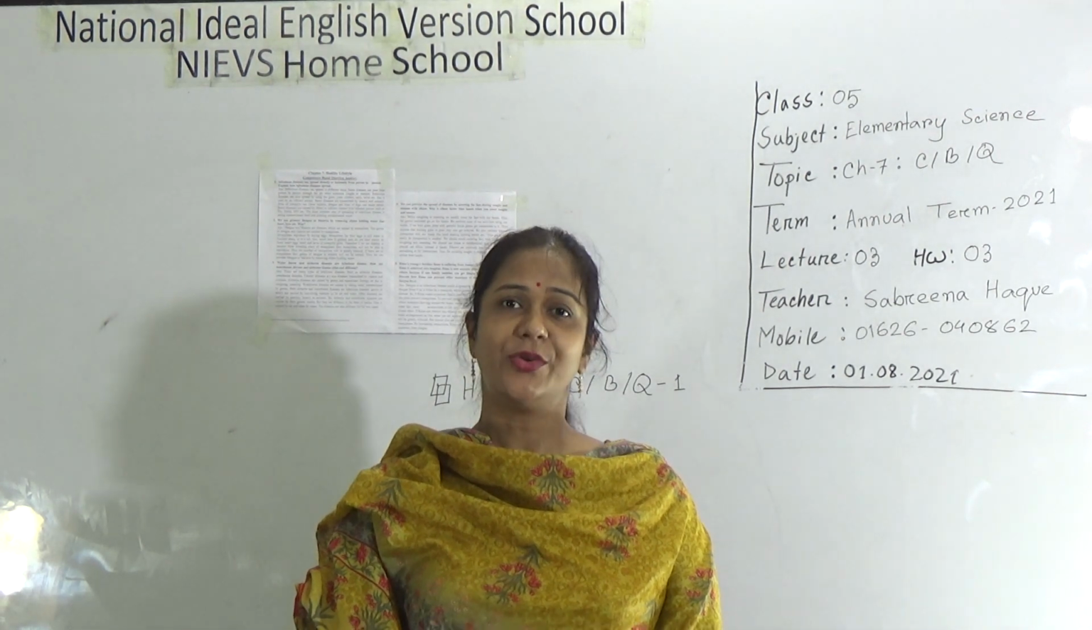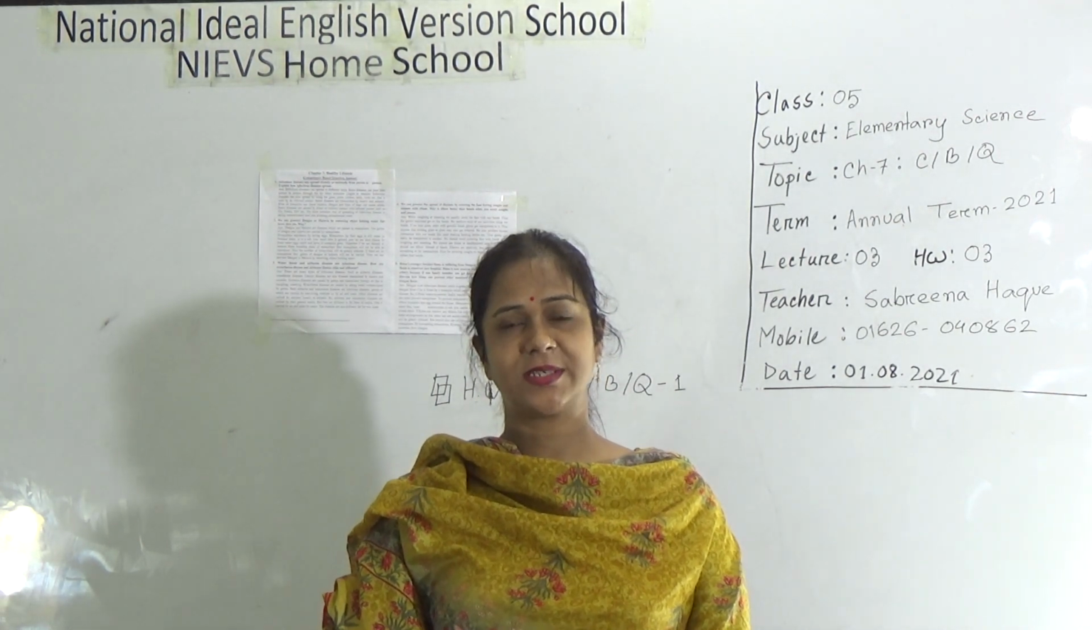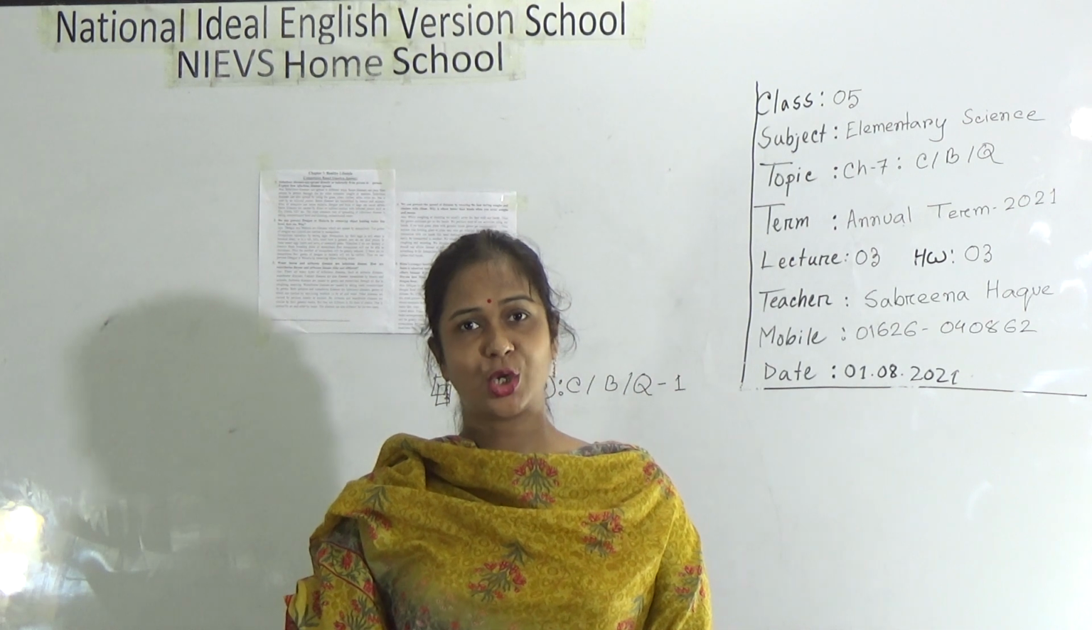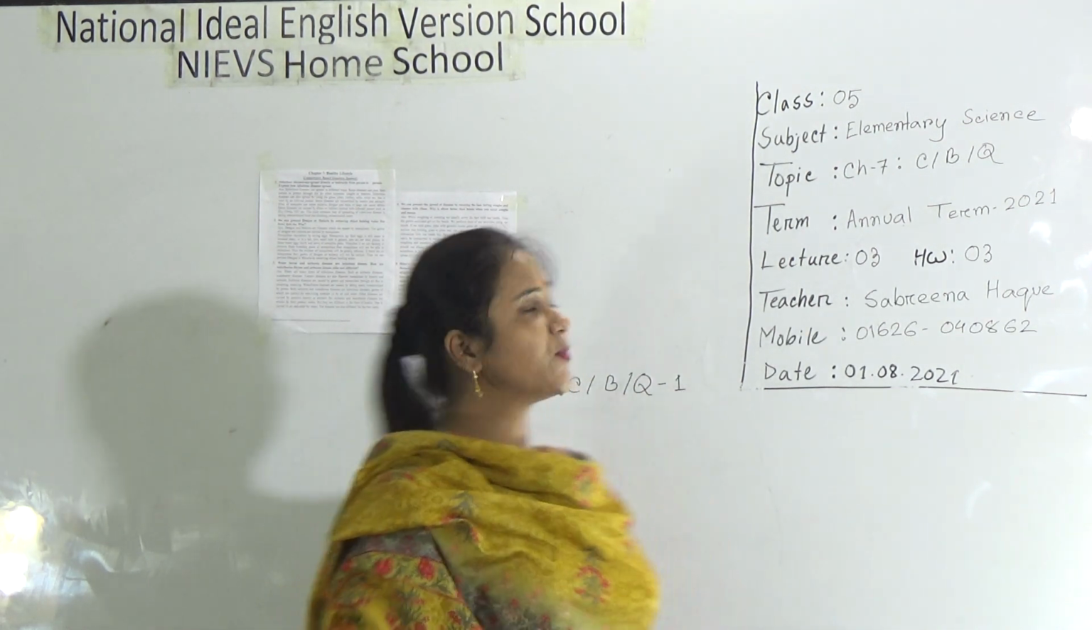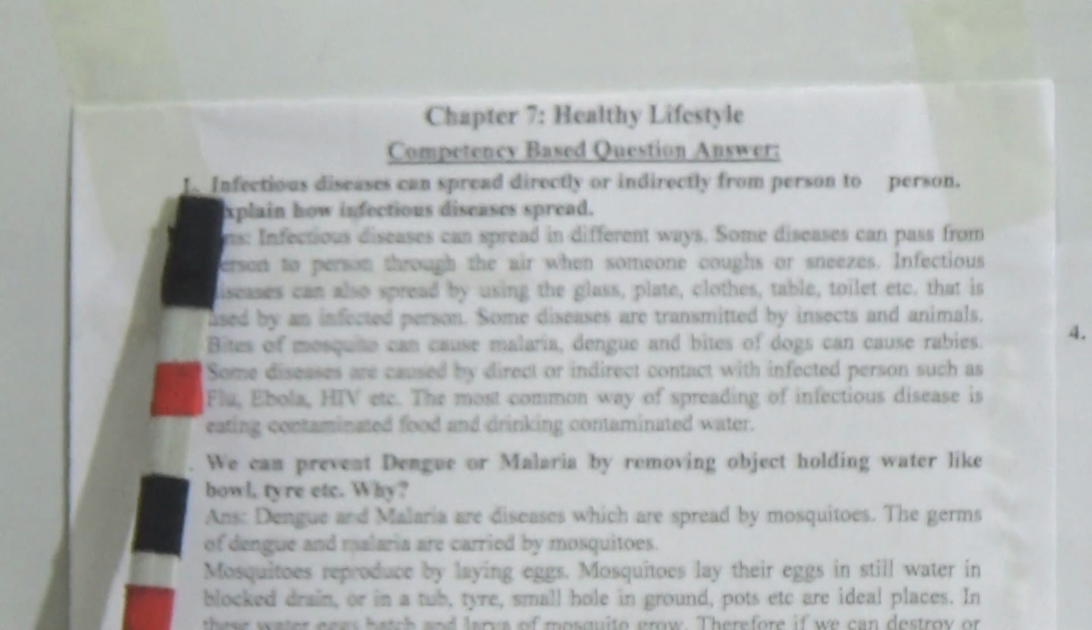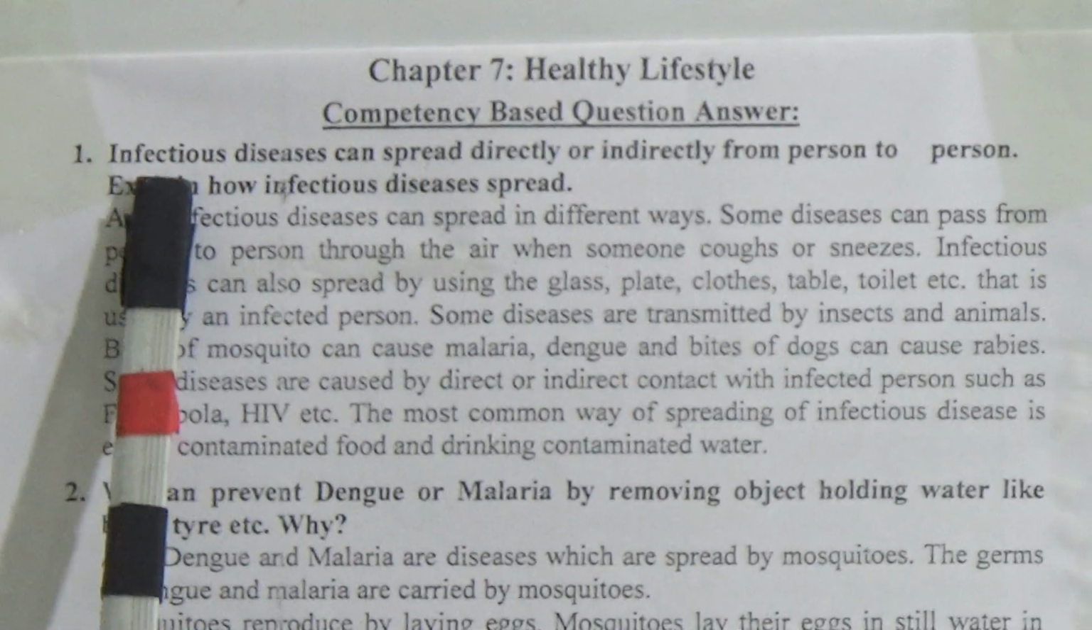Dear students, today I am going to take a science class for class 5 students on competency based questions and answers from chapter 7. So let us move forward to this topic. The name of chapter 7 is Healthy Lifestyle. First competency based question and answer.